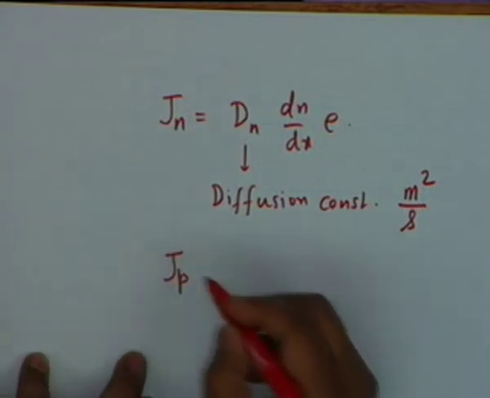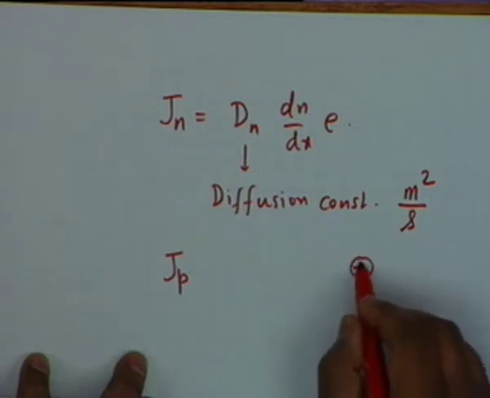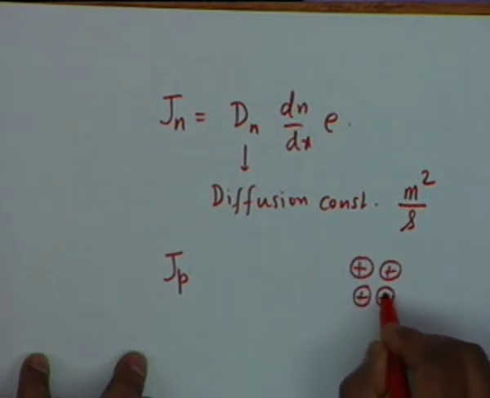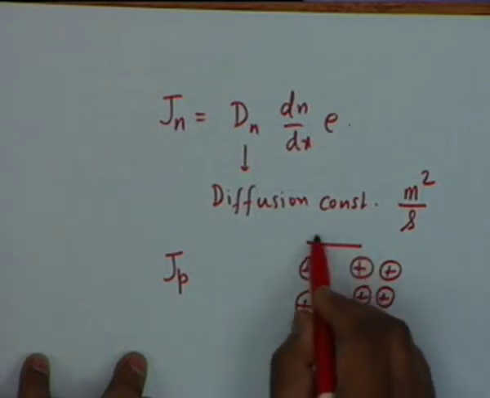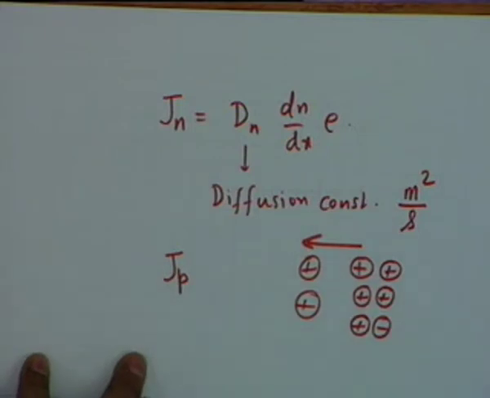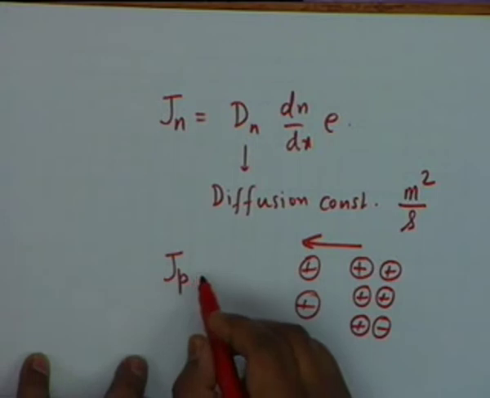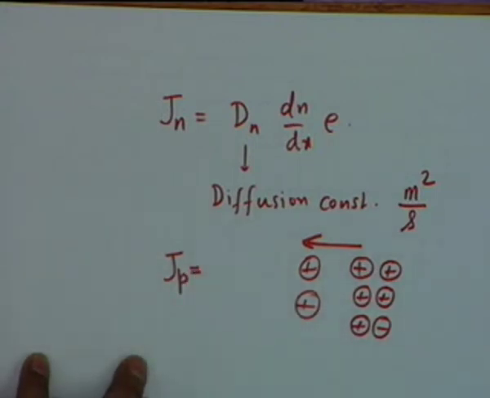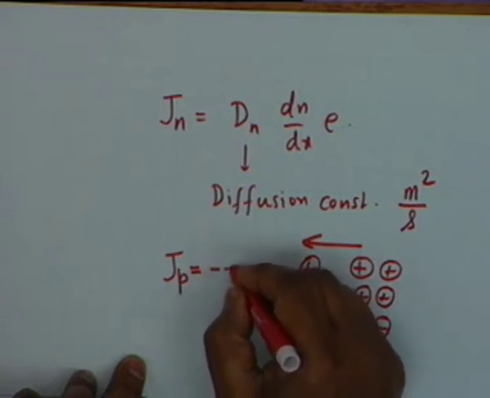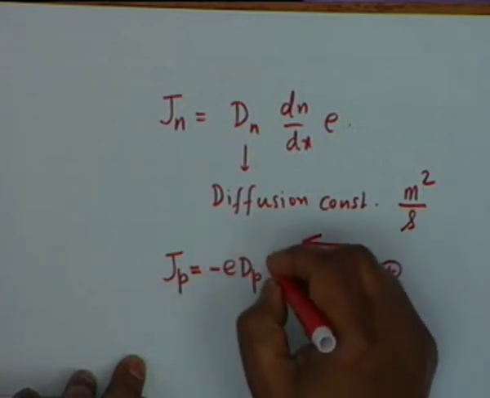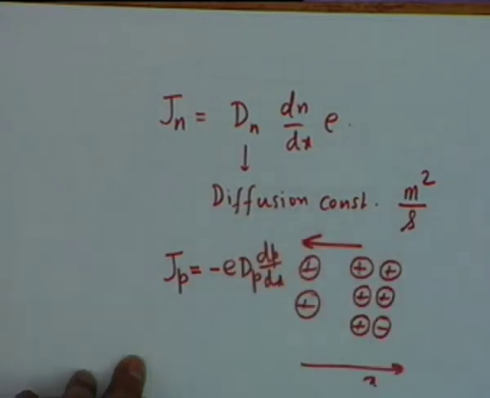Similarly, if you take holes, let's say there are holes denser here than here, well, then holes move in this direction, and the current also is in the same direction. Therefore Jp is equal to, what is dn dx if this is the direction of x? dp dx. dp dx is positive, and the current therefore becomes equal to minus E Dp dp dx.